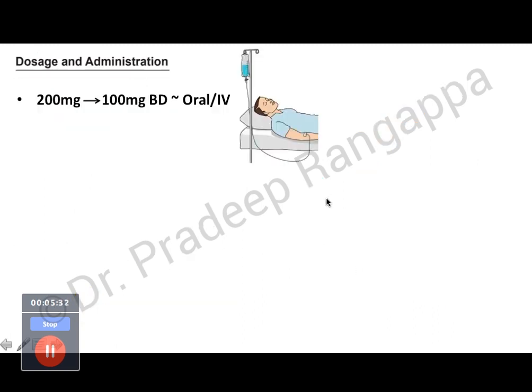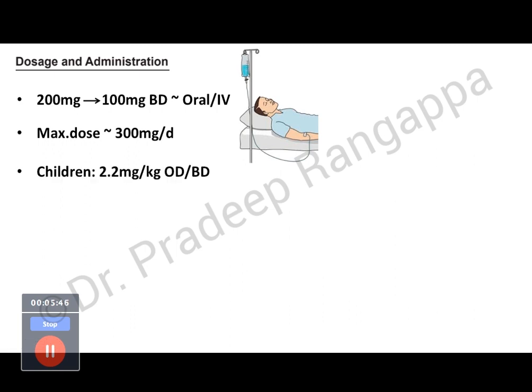So what are the dosage and administration? We give it as 200 mg IV stat followed by 100 mg twice daily, oral or IV. The key thing about doxycycline is enough hydration has to be given when doxycycline is administered. Maximum dose is 300 mg per day. In children, it is used at 2.2 milligram per kg once a day or twice a day.